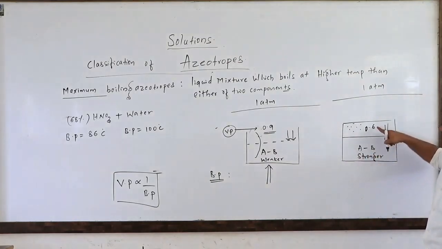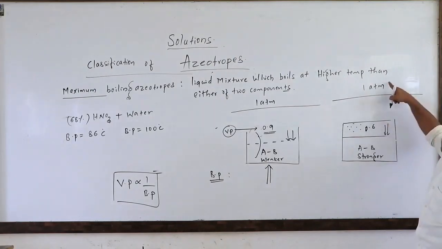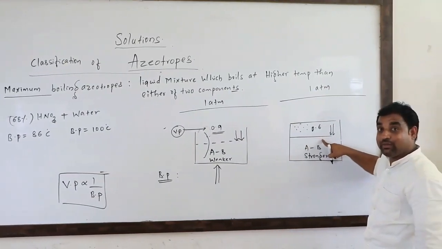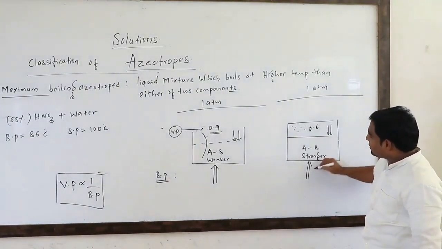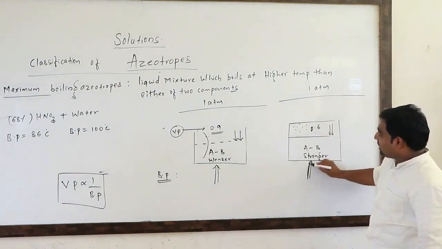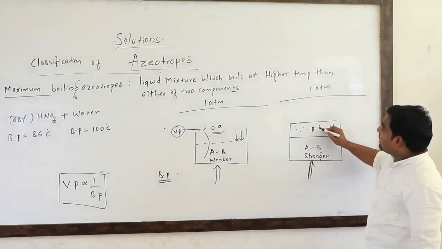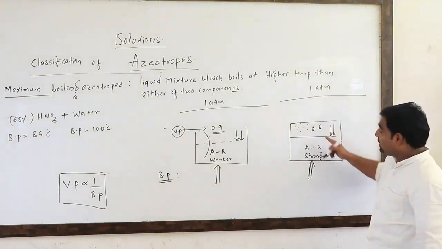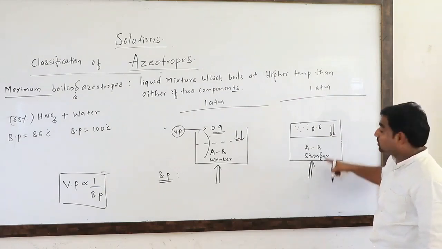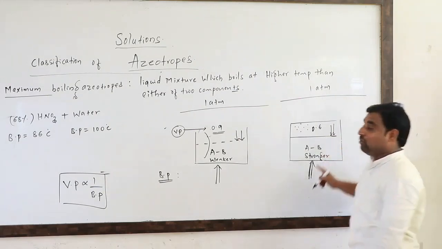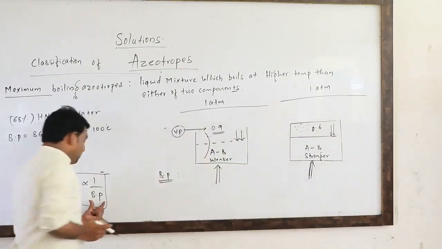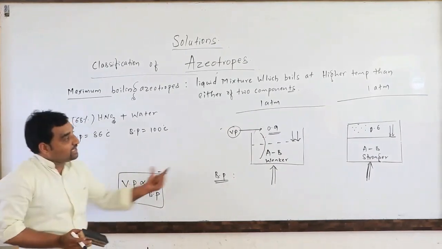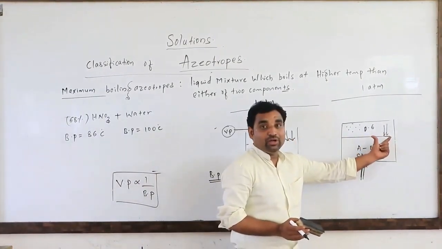When the vapor pressure of the liquid equals the 1 atm pressure, or atmospheric pressure, in such condition the solution starts boiling. Now it is not equal to 1 atm, so we have to give temperature to boil this one. When the 0.6 becomes 1 atmospheric pressure, the solution starts boiling. It means we have to give more temperature to boil the solution. More temperature means a higher boiling point. More boiling point means less vapor pressure, that is the 0.6 we are getting here. Hope you can understand this one.